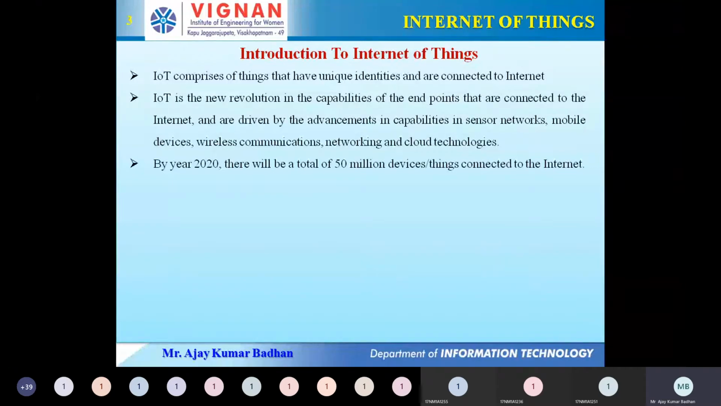So what do you think? By the year 2020, there will be a total of 50 million devices connected to the net. So you can assume how much that is, 1 million multiplied by 50.